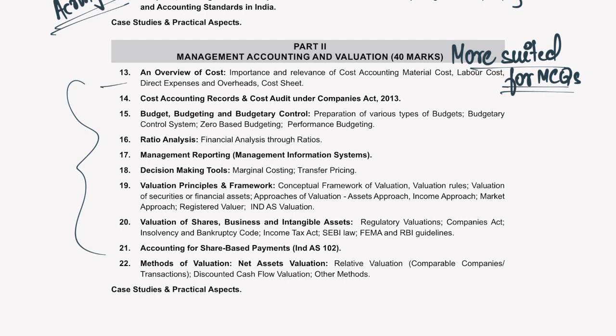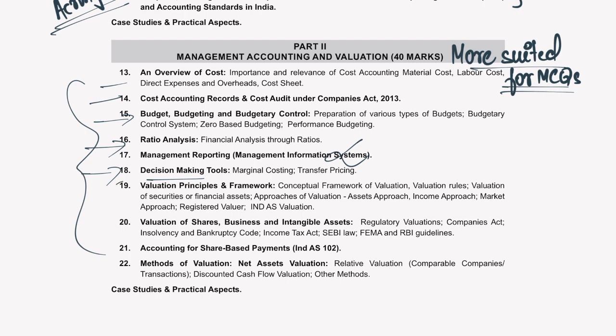Overview of cost, theory, cost accounting records and cost audit, mostly theory, but you have cost sheet there. Budgeting and budgeting control, though there are practical problems, they cannot be asked because they are of descriptive nature. Ratio analysis, very important chapter from the point of view of this type of exam. Management reporting or management information system, you can even skip this chapter, it doesn't really make much difference. Decision making tools, important practical chapter, completely practical.